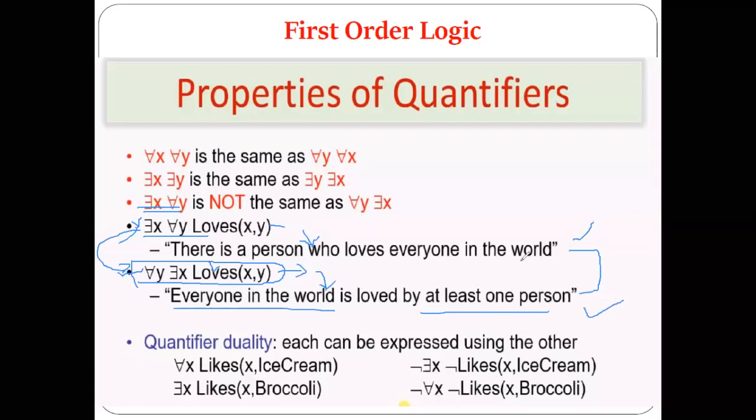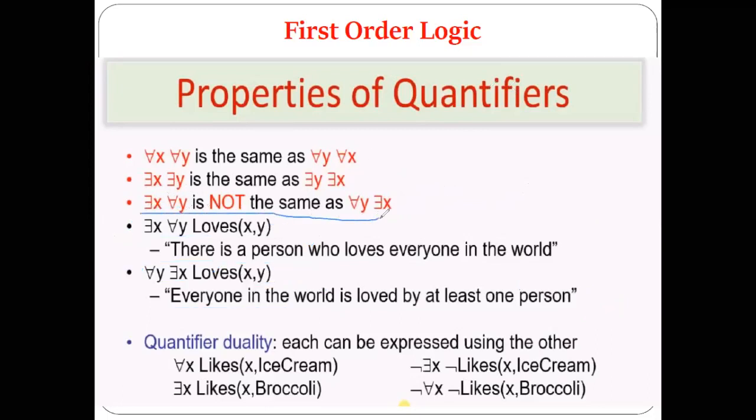Do these two sentences have the same meaning or different meaning? Different meaning. That is the reason. So here we have proved this property. Correct? Got this property? Yes, sir. That is the reason we have written here that sum x all y is not the same as all y sum x, and that is the proof or the example for this particular property. You can refer to this example.